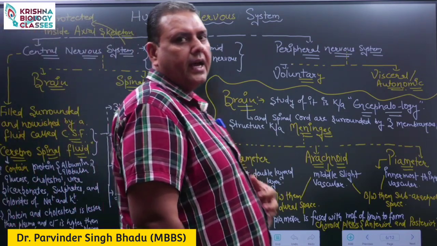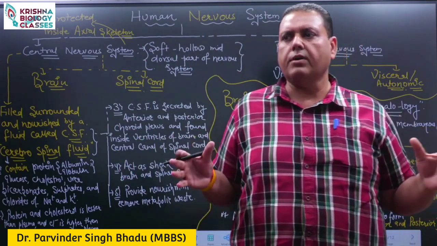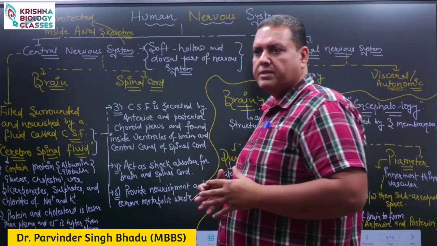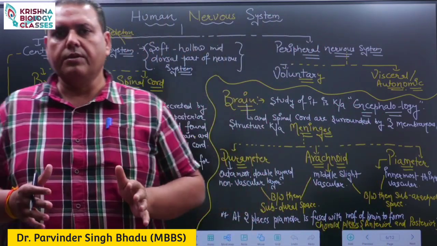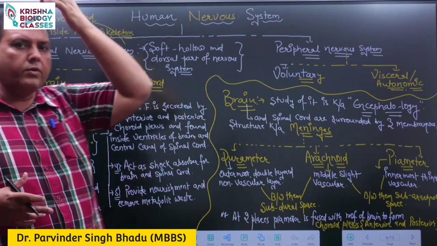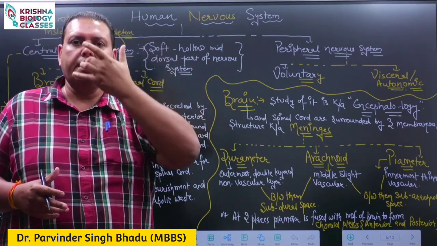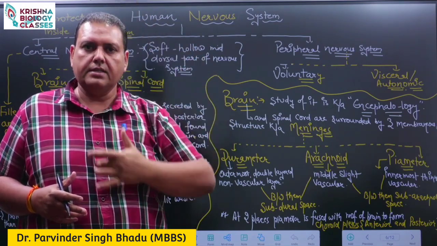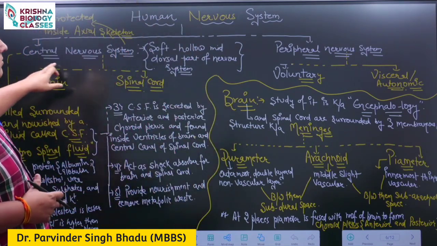In my entire body, a network of nerves and different parts of the nervous system is present. We broadly divide it into two parts. The part which runs along the median axis of my body is known as the central nervous system.